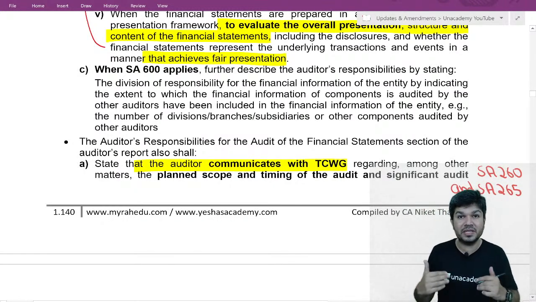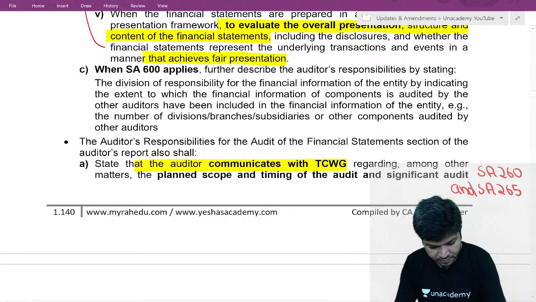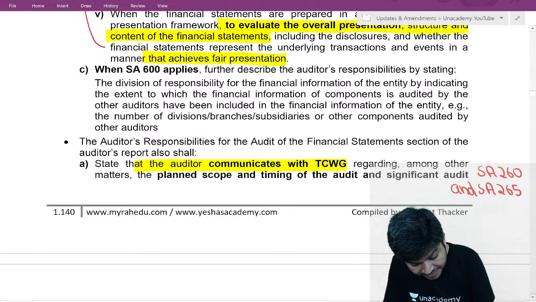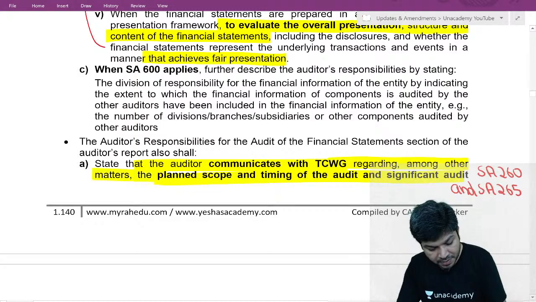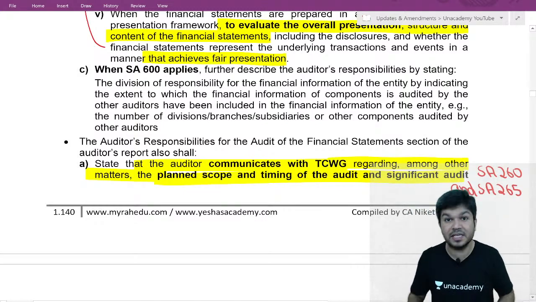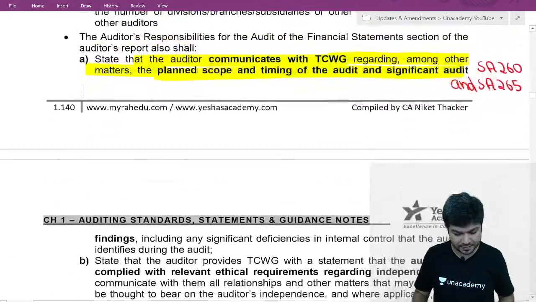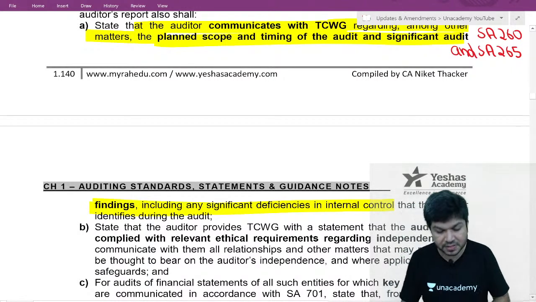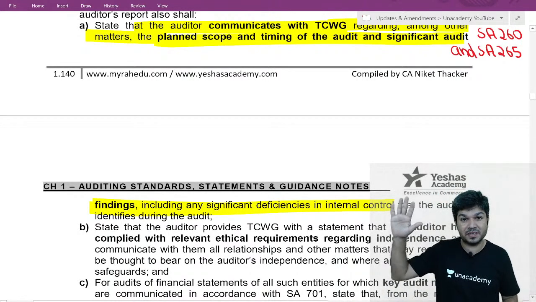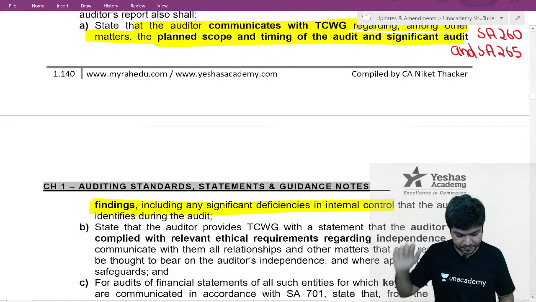Okay, so what do we communicate to TCWG? Amongst other matters, the planned scope and timing of the audit, and significant audit findings, including significant deficiencies in internal control. This is as per SA 260 and 265.